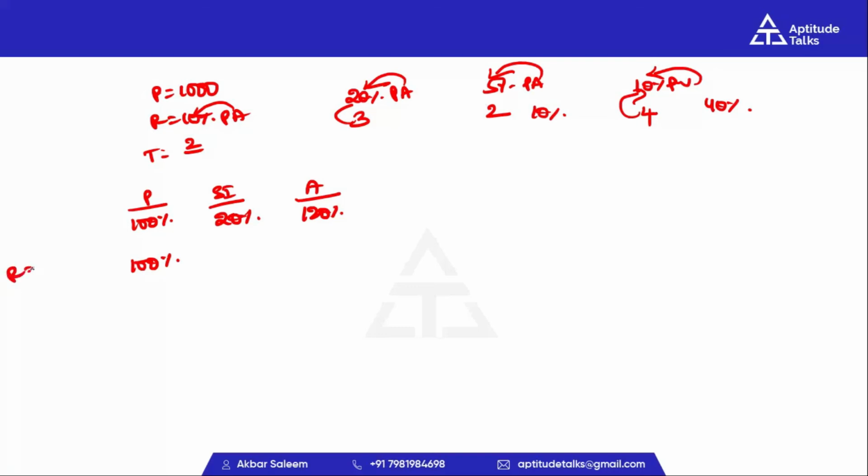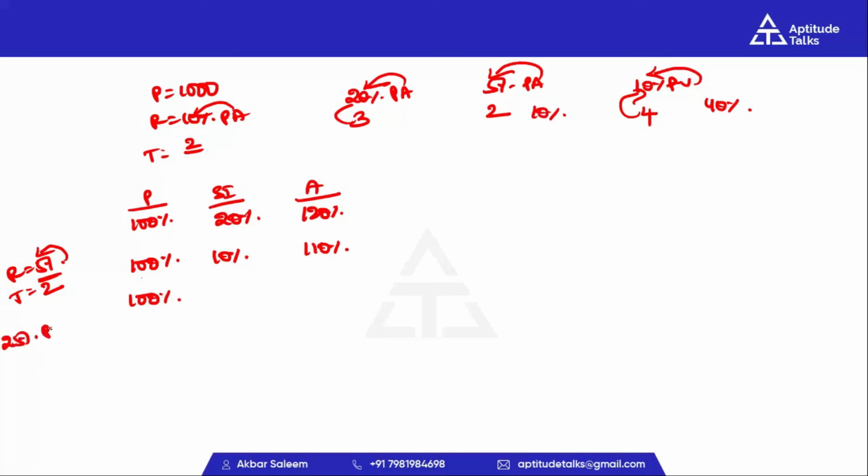Rate of interest is 5% per annum. Time period is 2 years. For 1 year, we can take the interest as 5%. For 2 years, 5 into 2, 10%. Amount is 100 plus 10, that is 110%. Principal is 100%.